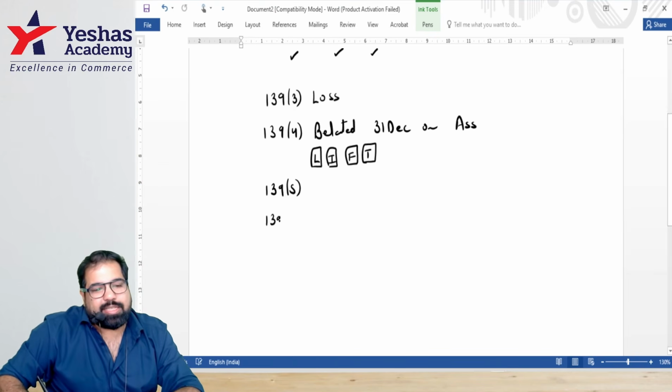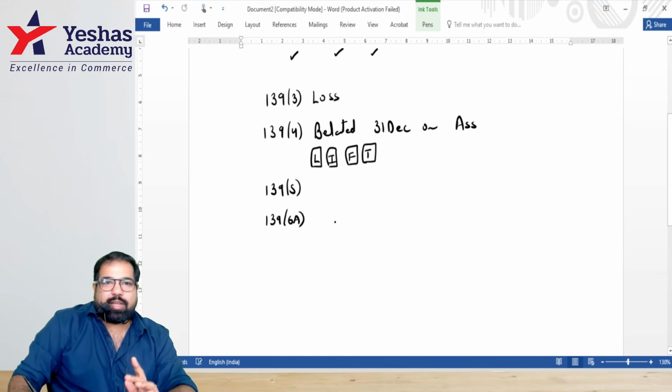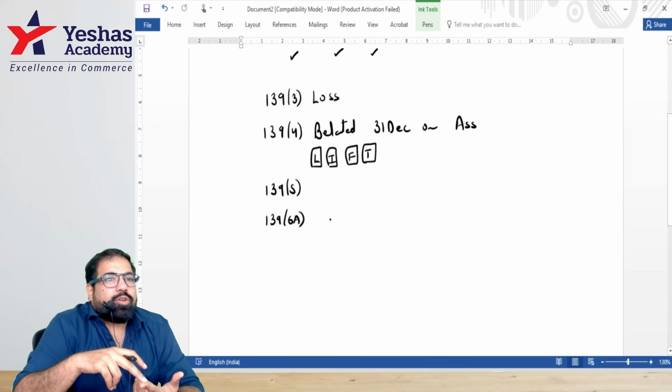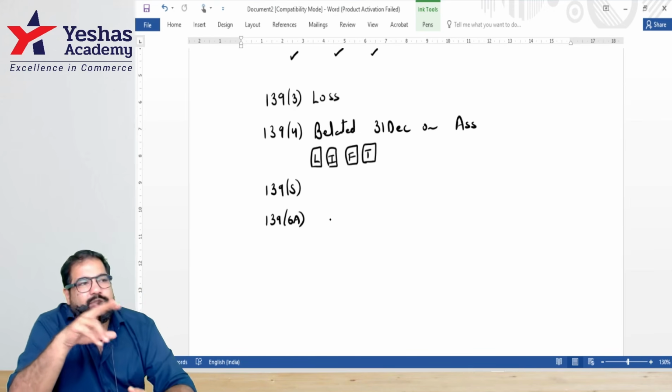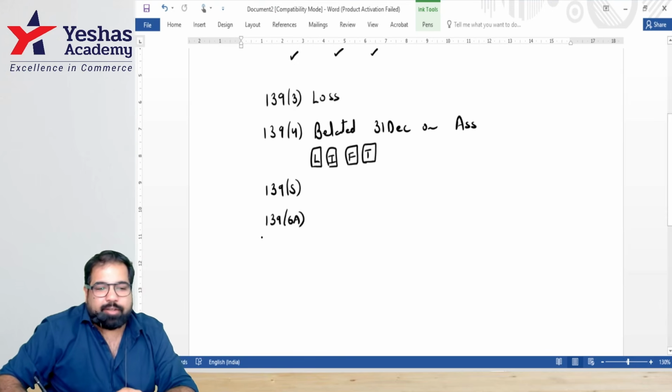Next, 139(6A), can I attach some other things also, guys? Yes, if you're subject to audit, attach your audit report, P&L account, balance sheet, cash flow, all these details. Otherwise, your return will be considered as an invalid return.